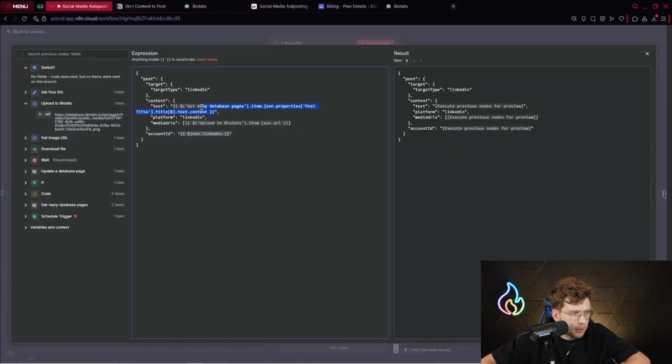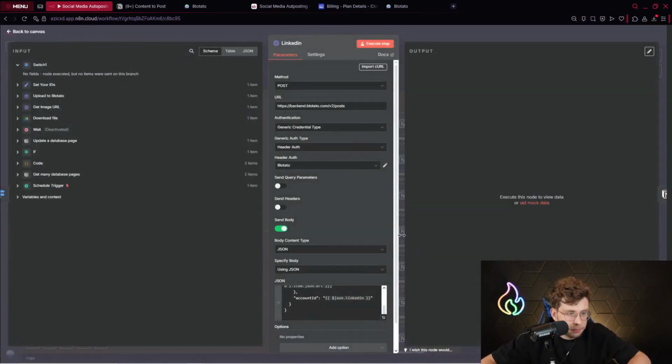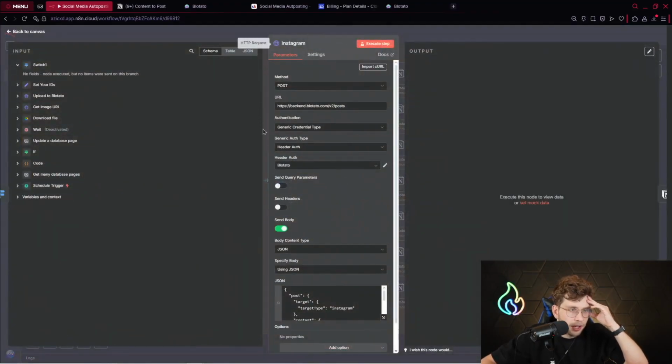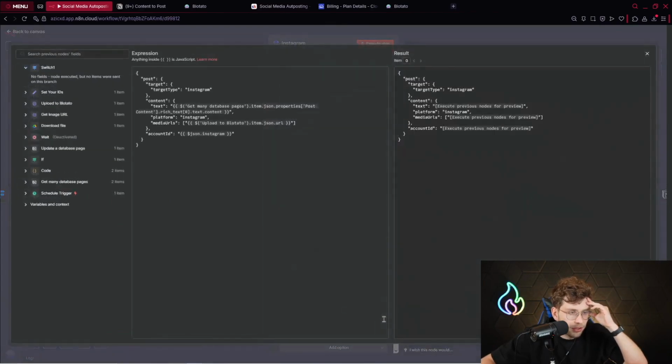You paste it right here and you're ready to go. Then you've got everything set up. You can publish, your LinkedIn HTTP request is ready. For the Instagram, you do the same stuff. Actually, it doesn't change. Only this specific part, the JSON code, changes.